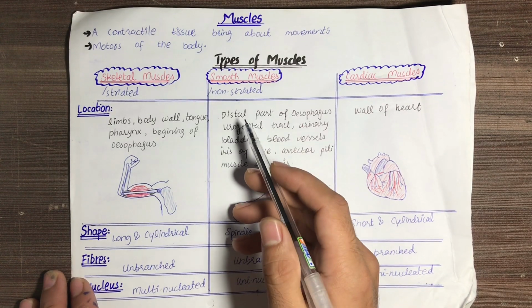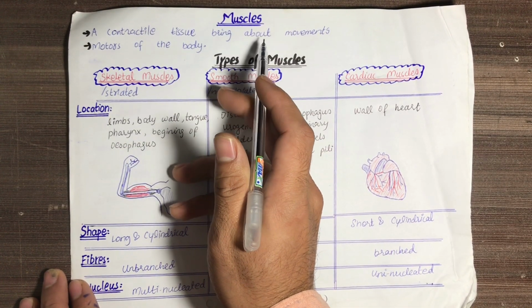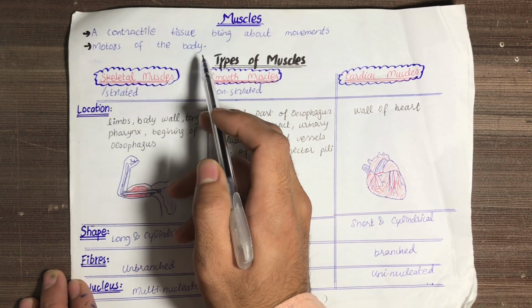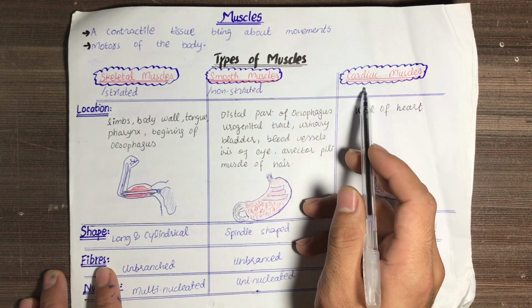Hey guys, in this video we will discuss the types of muscles. A muscle is a contractile tissue which brings about movements and is also known as the motors of our body. Muscles have three types. They are skeletal muscles, smooth muscles and cardiac muscles.